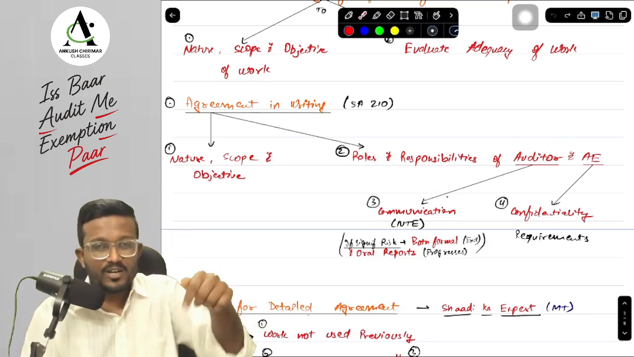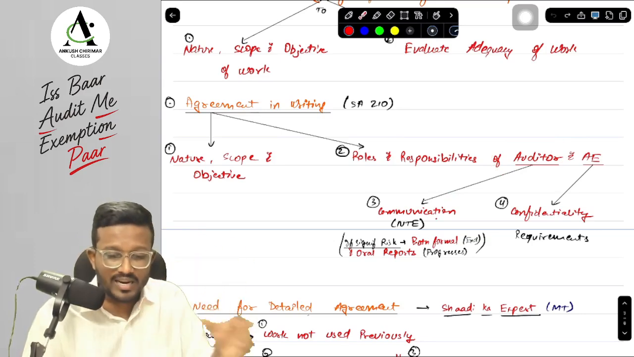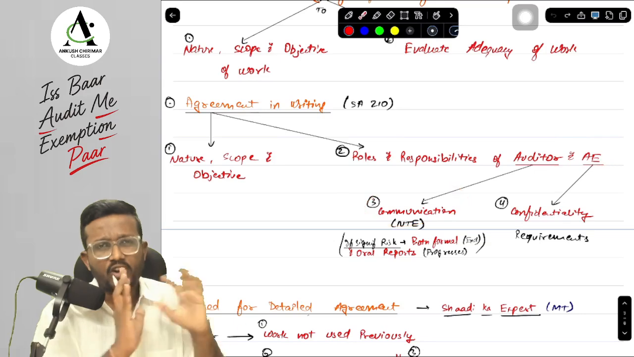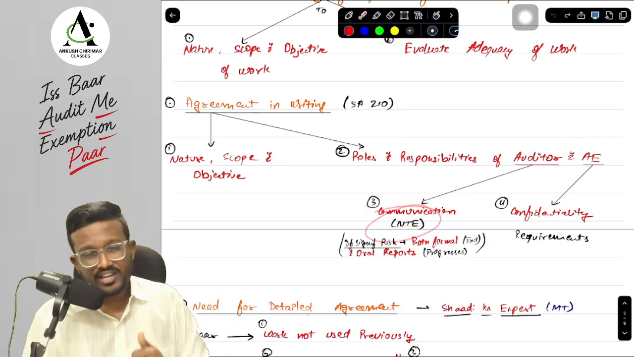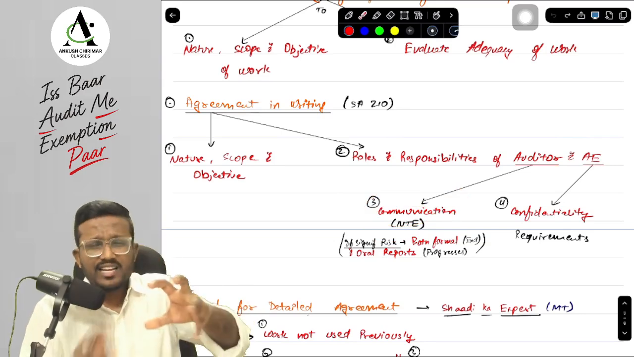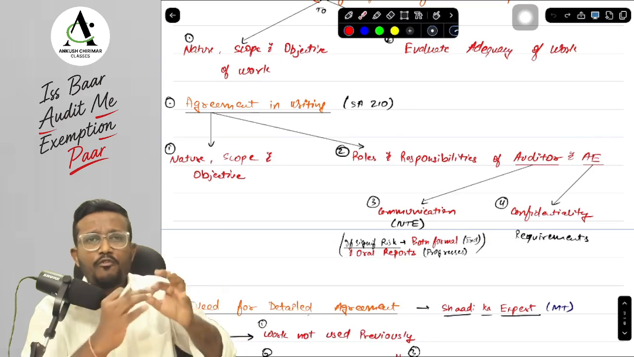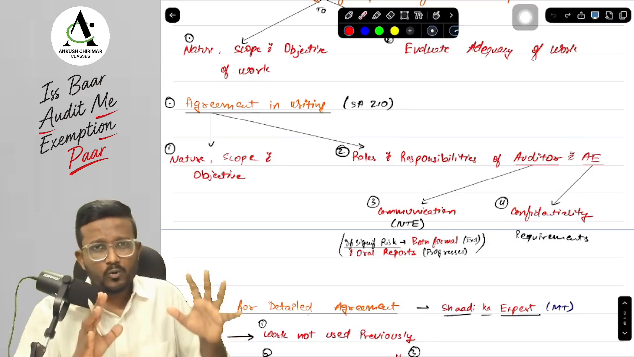Next, what is the auditor's responsibility, sir? The auditor's responsibility in this particular case is to maintain communication with the auditor's expert, so that we are transferring all the information to the auditor's expert. We need to decide the extent of the communication. Now here there is one particular thing. Normally the auditor's expert will give you a formal written report at the conclusion of the audit.